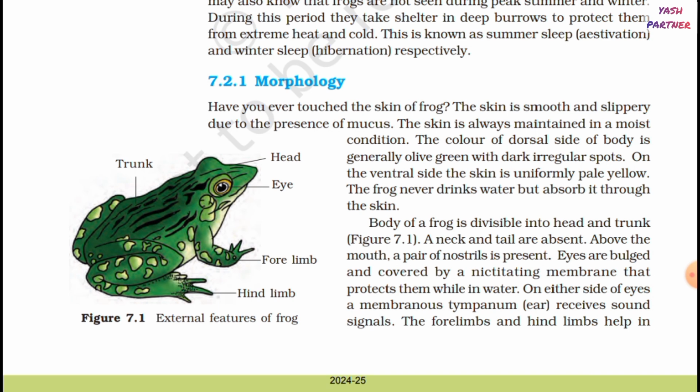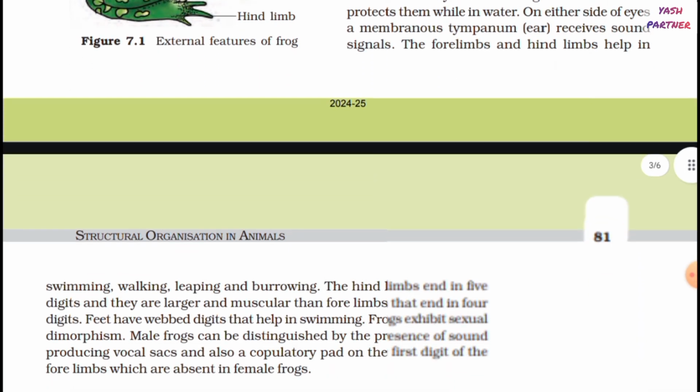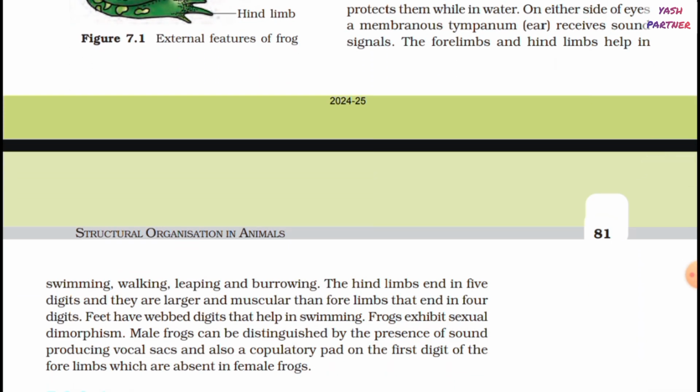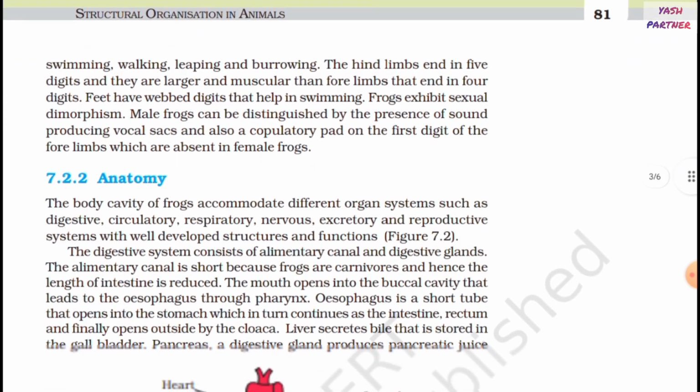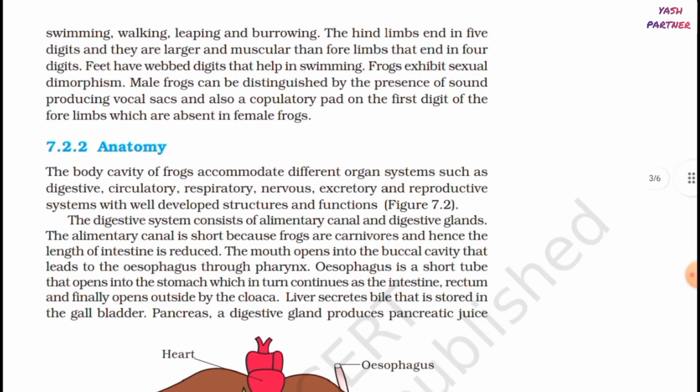The forelimbs and hind limbs help in swimming, walking, leaping, and burrowing. The hind limbs end in 5 digits and they are larger and more muscular than forelimbs that end in 4 digits. Feet have webbed digits that help in swimming.